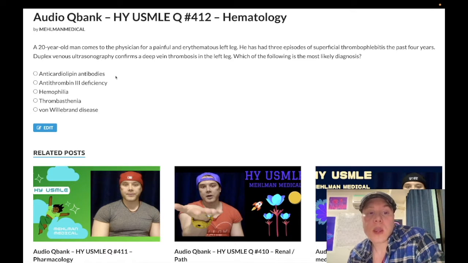Now, antiphospholipid syndrome is going to present as a patient who has recurrent thromboses despite an increase in PTT. It's paradoxical, okay? If PTT is up, you'd think you'd have bleeding diathesis rather than thromboses. Thing is, you need phospholipid for the in vitro PTT assay to work, okay? So that assay will not work, so PTT is elevated. But in vivo, we get thromboses because antibodies against phospholipids can cause clumping of platelets and clotting factors, okay?